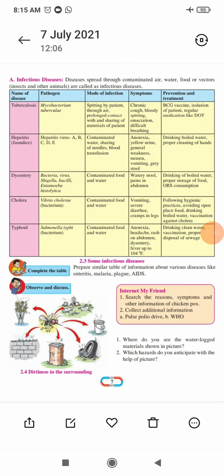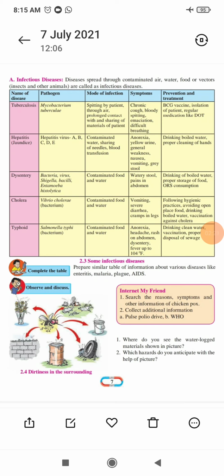Then how can you get the infection? Through contaminated food and water, meaning outside food you are eating and water. With the help of that, this infection or dysentery spreads and you get dysentery. Now the symptoms: watery stool and pain in the stomach. The stools are totally watery, and there is more pain in the abdomen, meaning more stomach pain.